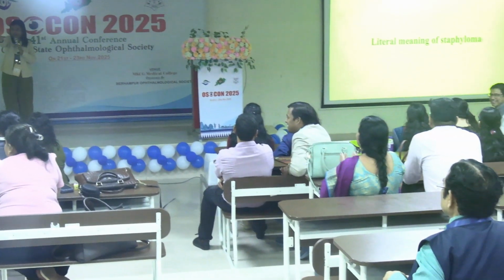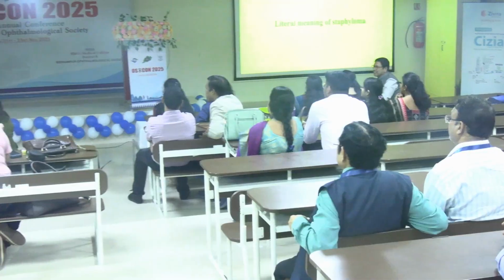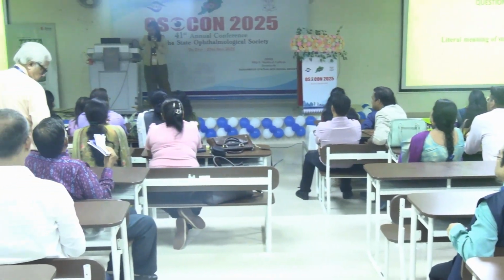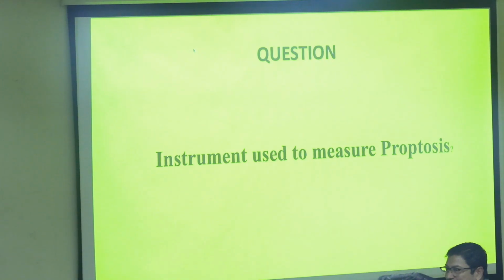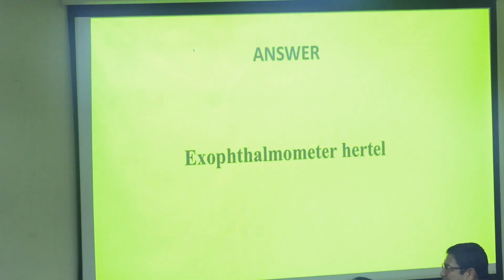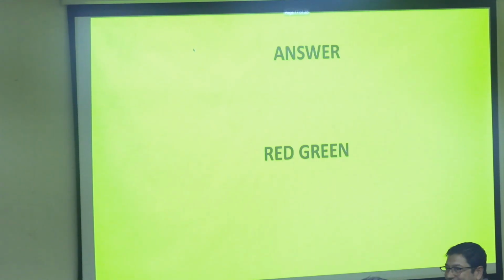The one who could not answer, now you can come into the game. Okay? So how many teams do we have? 5 teams? Yes. You can answer now. I hope you had your breakfast. Exophthalmometer. How many teams do we have? 6. 2 teams to go. Most common type of color blindness. Yes, red and green. See, the questions are very easy.